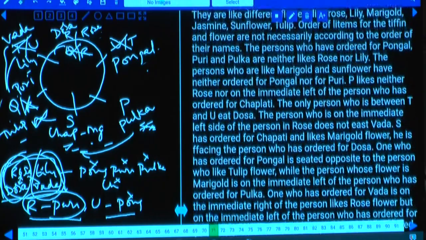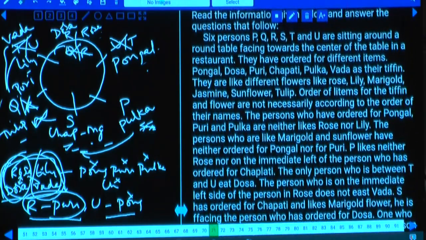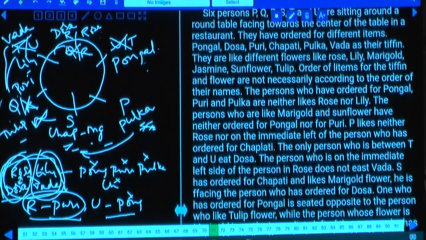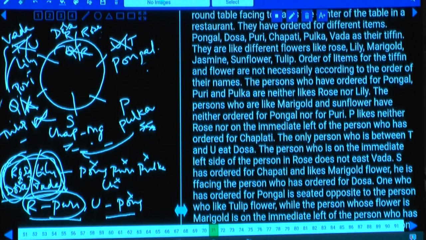Then now regarding the remaining two, sunflower, the persons who like marigold and sunflower have neither ordered pongal nor puri. And marigold and sunflower, neither pongal nor puri. Hence pongal cannot be sunflower. Hence who must be sunflower here? Then the person P is sunflower. If this person is sunflower, then what is the other thing left over here? Jasmine. And who is that person here? T, the person likes jasmine.